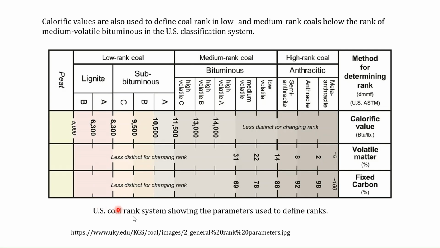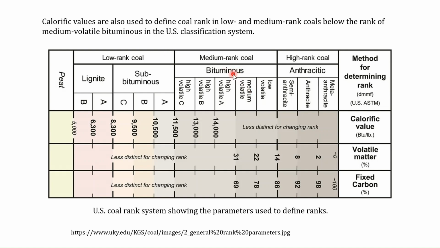So here we have the US coal rank system showing the parameters which are used to define rank, the method for determining rank. Here we have the calorific value, volatile matter, and the fixed carbon. And the calorific values are used to define the coal rank in low and medium rank coals below the rank of medium volatile bituminous in the US classification system.